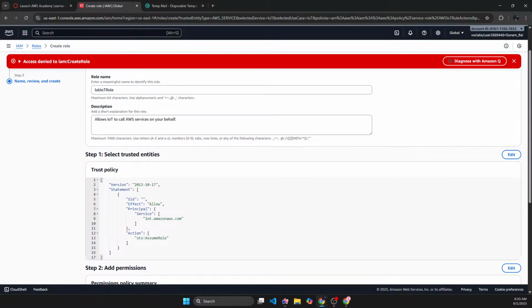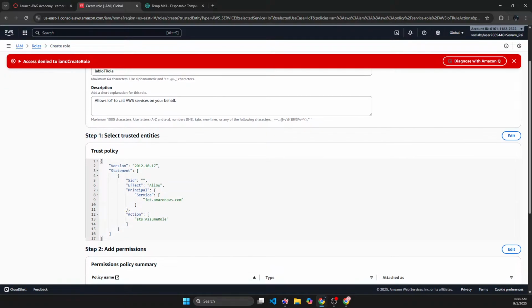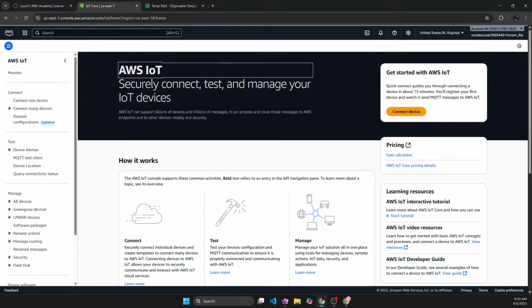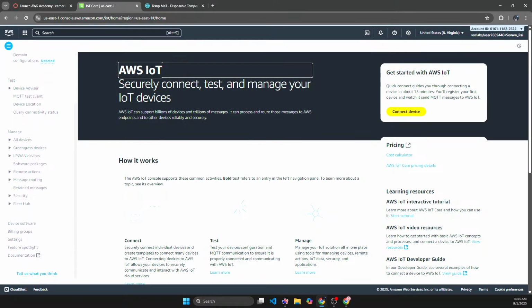So since I don't have the role, I think it's one of the reasons why I will not be able to send the mail as well, because I will definitely write a rule for my IoT project. So if I go to the IoT core, so go to the IoT core, right? And if I expand the